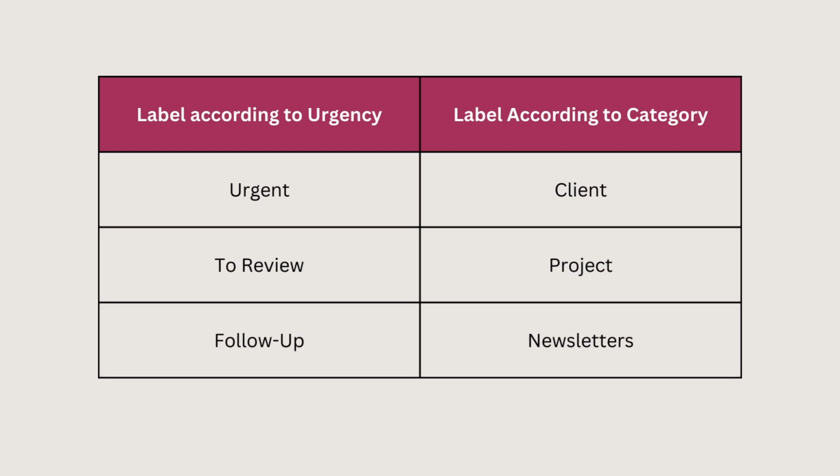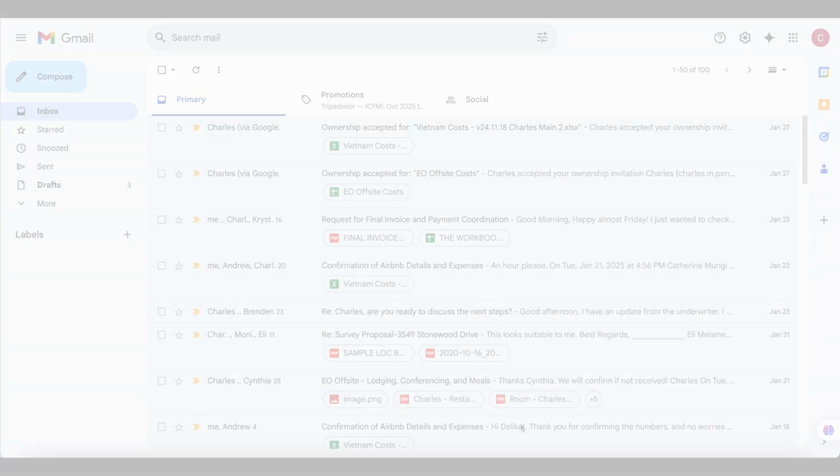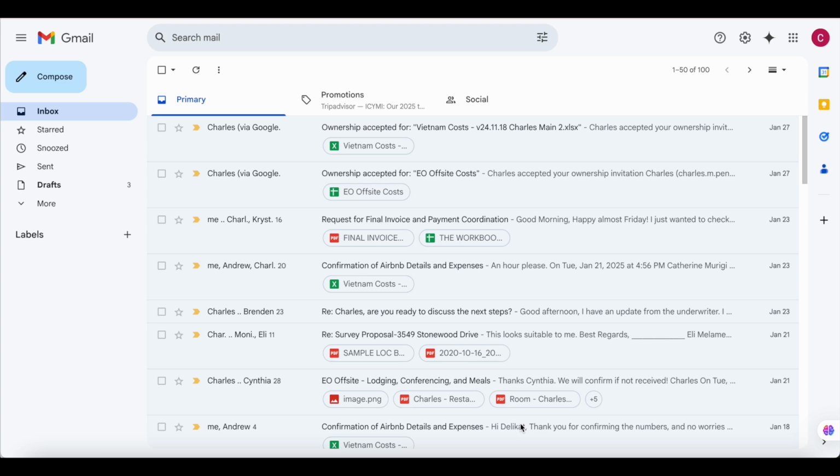And then we have projects. There might be projects that your client is working on and wants to maintain the emails within a specific label for easier access. We can even have newsletters, invoices, bills. I'm going to show you how to create these labels and how to use them in your client's emails. Let's move into the inbox and let me show you how to create and use labels.